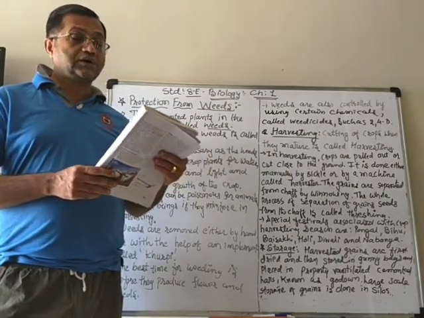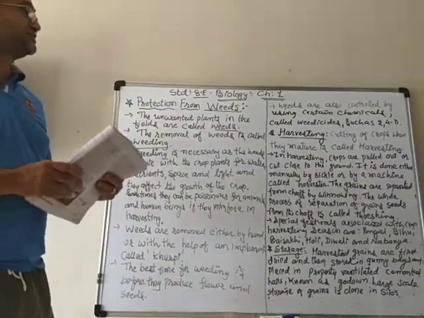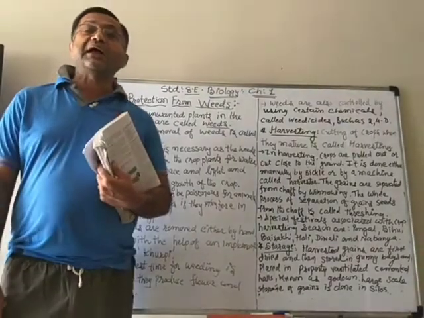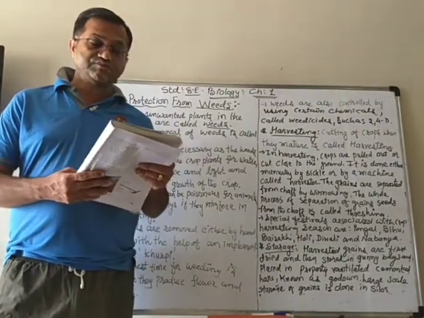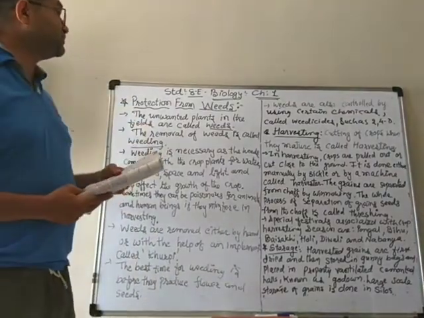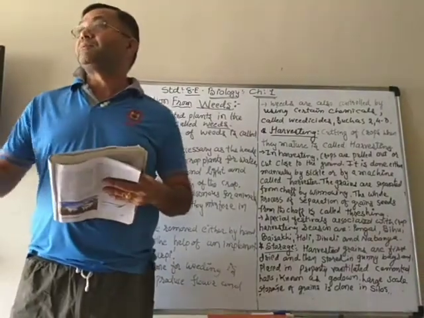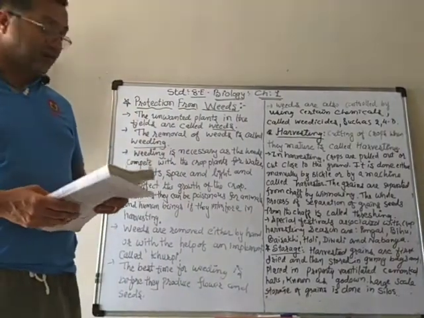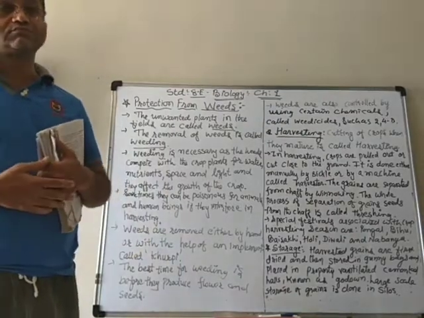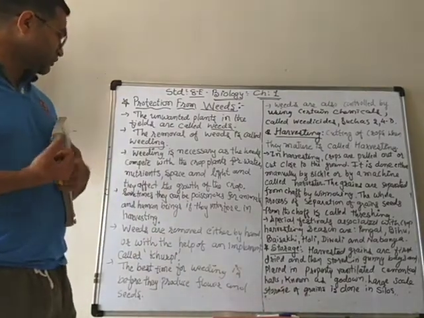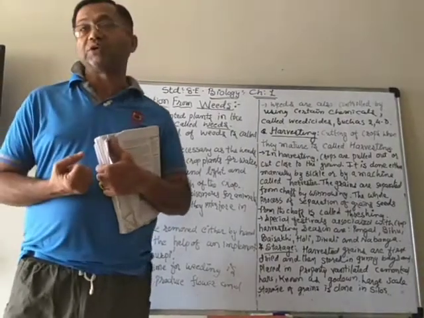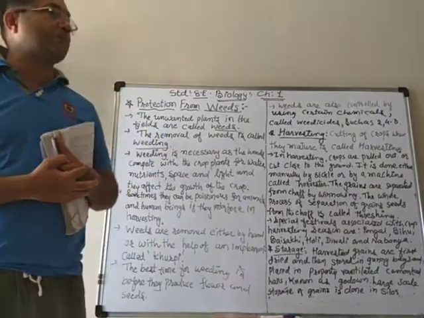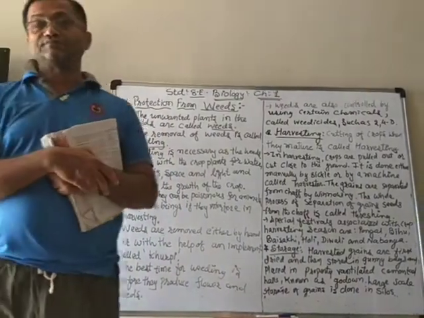Then the agricultural practices. We were busy with the different steps involved in the agricultural practices, in which there are seven stages: preparation of soil, sowing the seeds, adding the manure and the fertilizers, irrigation, protection from weeds, harvesting and storage. In the previous lectures, we already studied four steps.